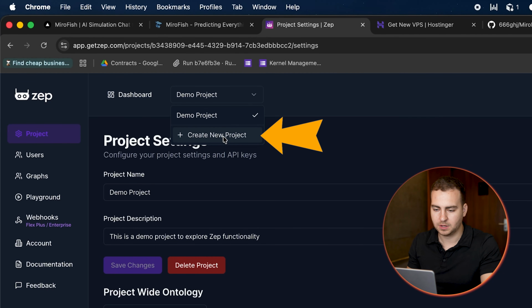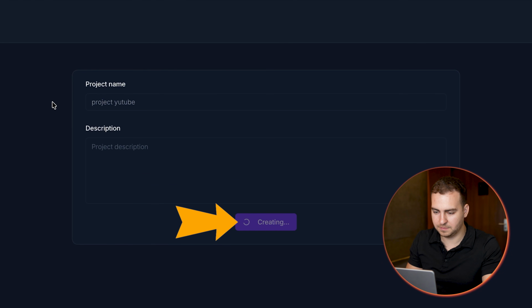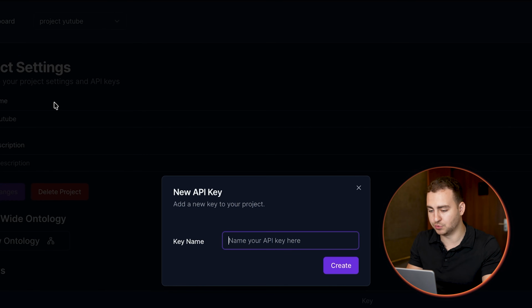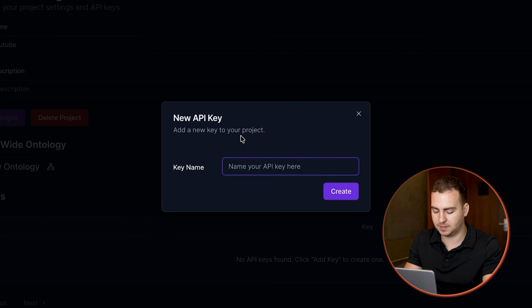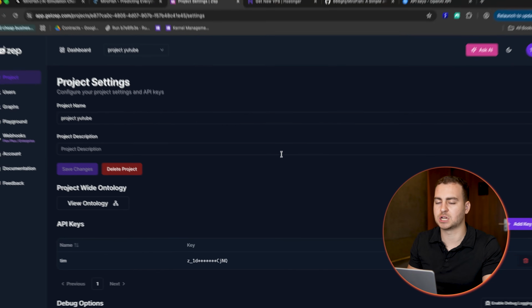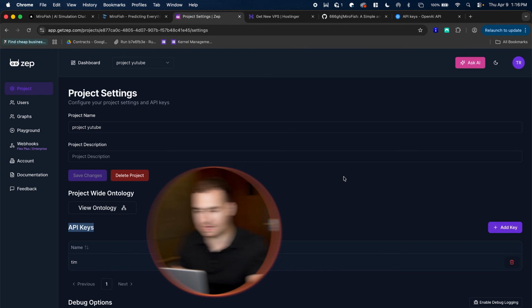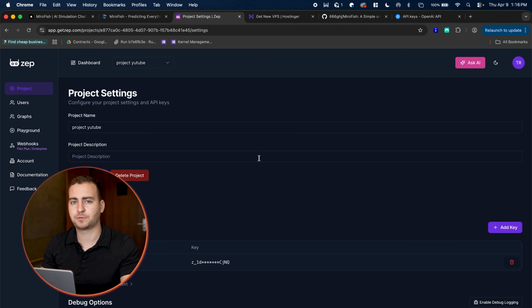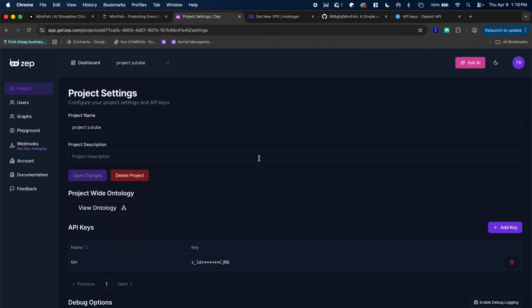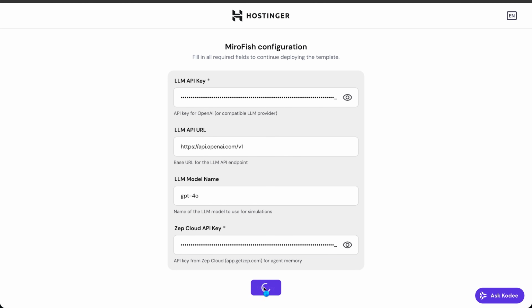Let's just make a new one and go, project YouTube or something, okay? And I've actually paid for this myself, but you don't need to pay for it. And then you can make a new API key. I'm just gonna go with Tim or something, and then just copy it, okay? And obviously you don't wanna share that with other people. Now, if you're wondering, how do I get to the API key? Just go to your project, go into the settings, find API keys, press add key. It's gonna give you 1,000 credits for free, no credit card information required. And if you want more, obviously you can pay for more. In my case, I did just because I'm running a bunch of simulations. So I'm gonna paste in that API key, and then press on deploy.